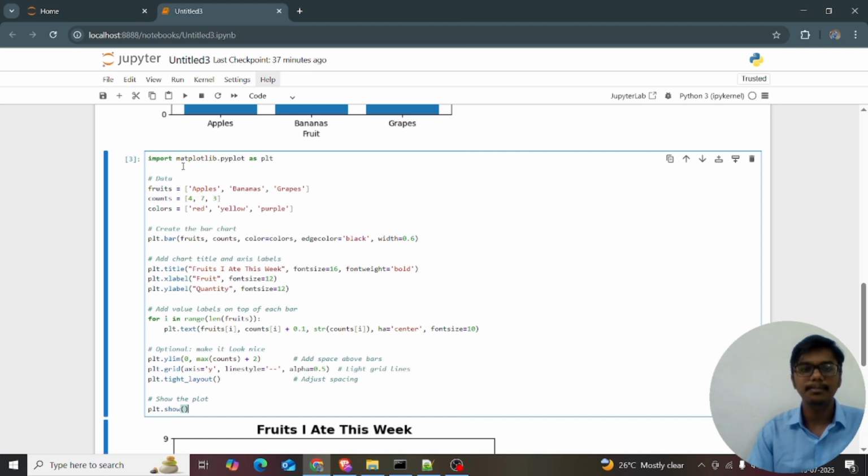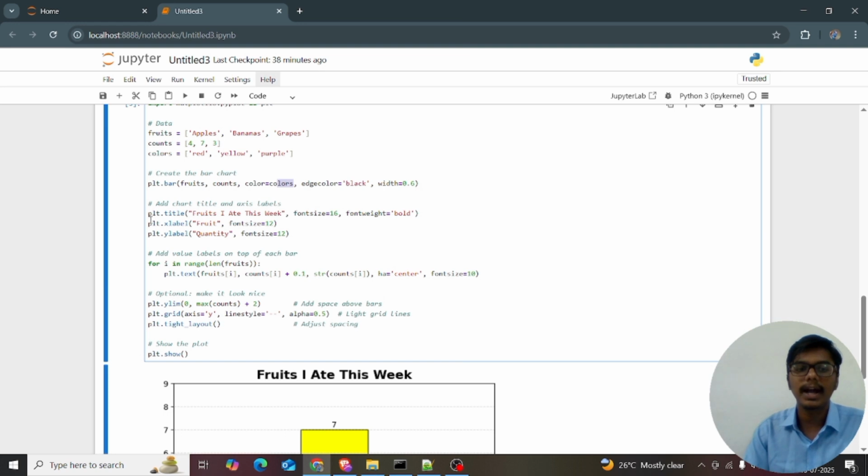I'm importing matplotlib as plt. The fruits available are apples, bananas, and grapes, and the counts are 4, 7, 3. There are 4 apples, 7 bananas, and 3 grapes. My colors are red, yellow, purple. I'm giving plt.bar with x, y, and color equal to colors. Then the edge color is equal to black, and the edge line thickness is equal to 0.6.